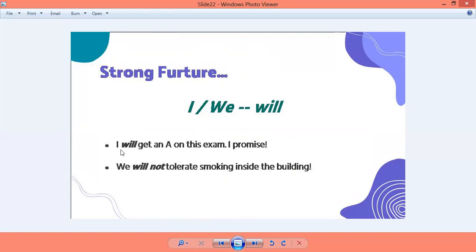And hence what have we used? We have used will. We will not tolerate smoking in this building. This is a command, right? It is a command कि ये building में smoking हम सहन नहीं करेंगे. Hence, what have we used? Will.